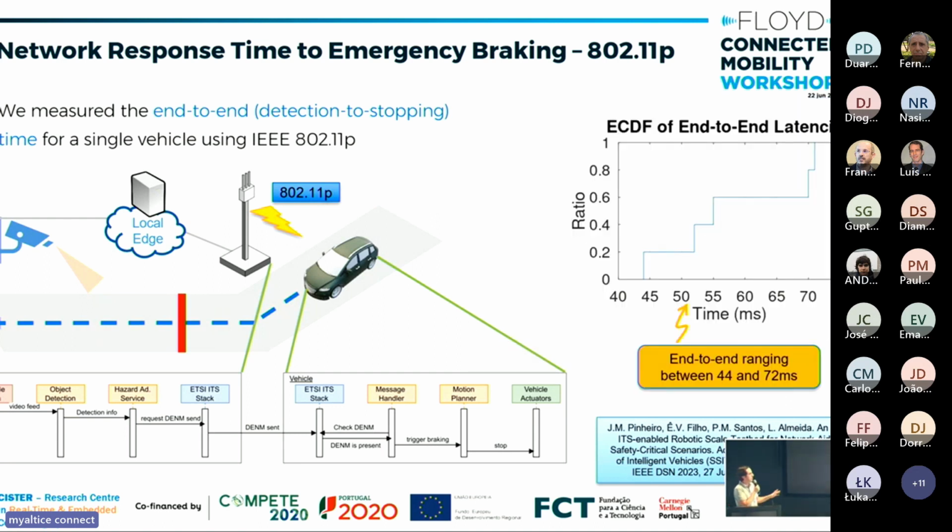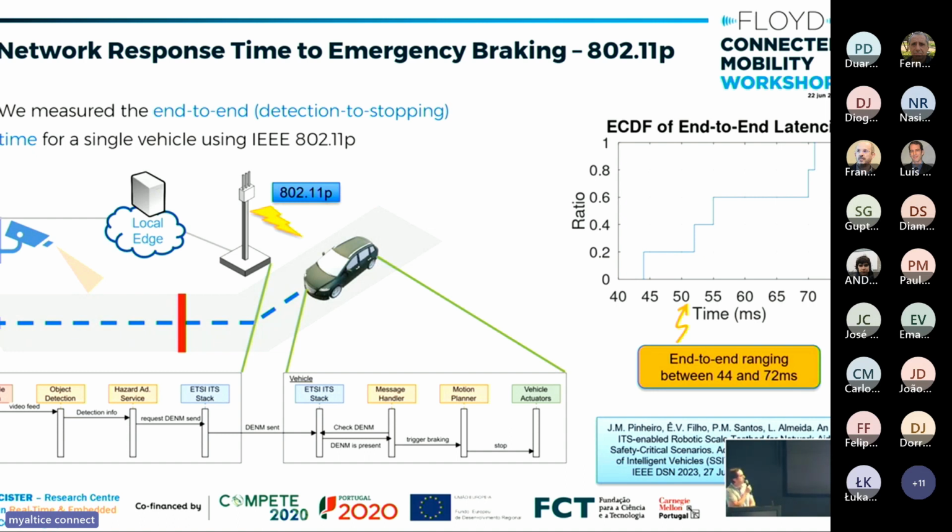We observed that in this very controlled scenario, we were getting values between 45 milliseconds and 72 milliseconds. Of course, these are highly optimistic. We did try to induce some interference, although we were not very successful at that. So this is definitely something that we will revisit. This tells you that there's not a fixed value. Actually, it will be a distribution. This latency will follow some distribution that we need to further clarify.